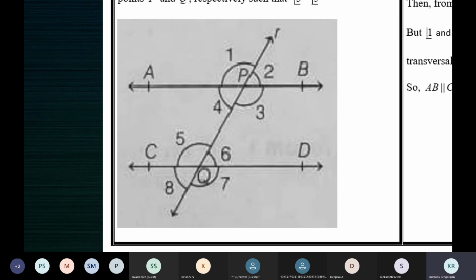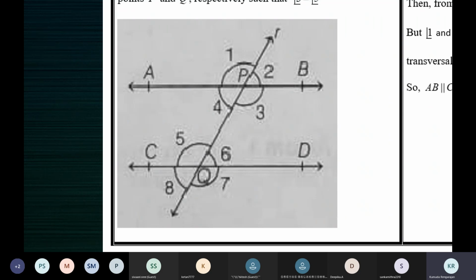Okay, now what I want you to do is, we'll say we are given that angle 4 is equal to angle 6. Now to prove that AB is parallel to CD, what is that axiom you're going to use? Converse of corresponding angles axiom. Okay, we're going to use the converse of corresponding angles axiom.